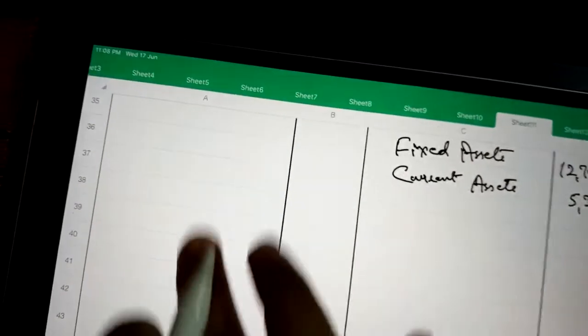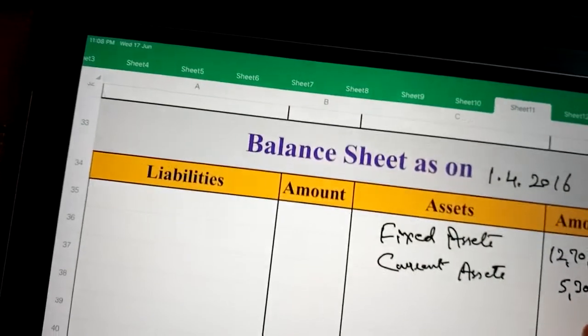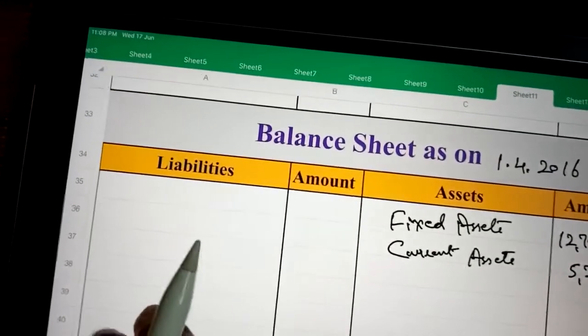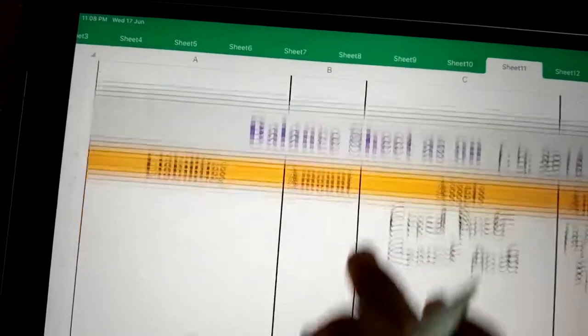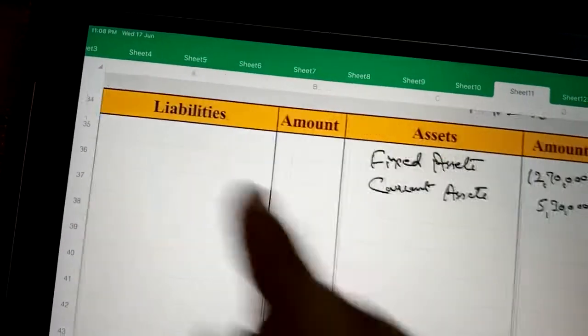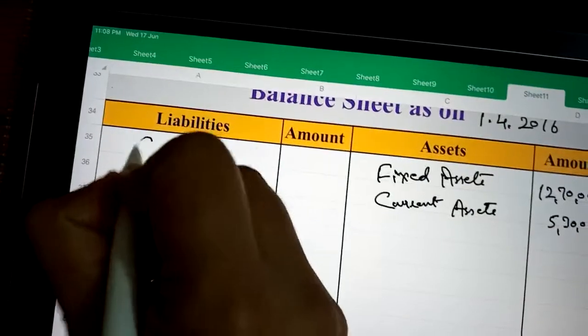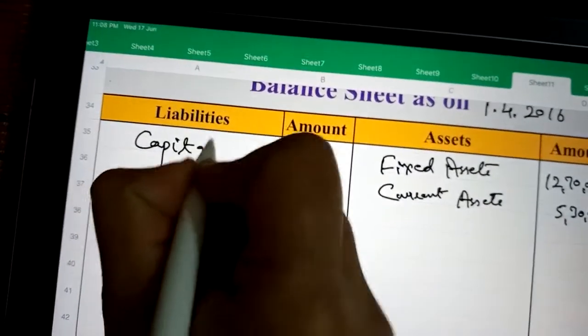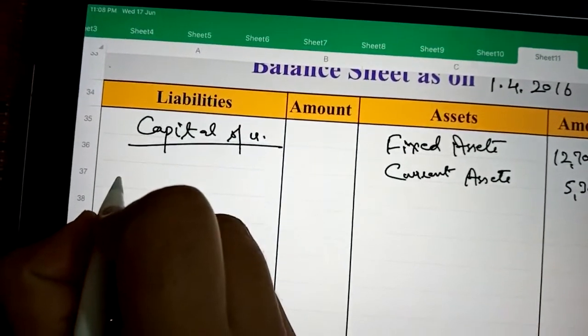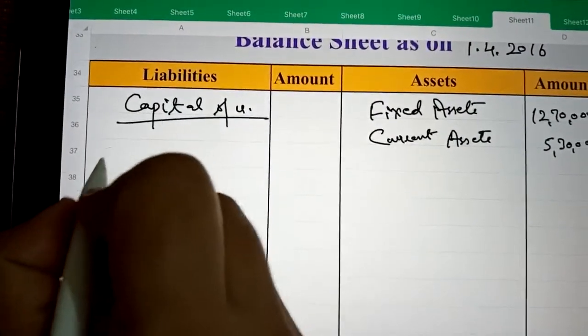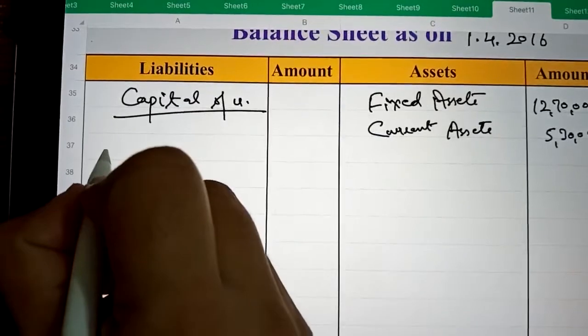Next, come to the liability side. Here we will write capital accounts. So here we will write capital accounts of all the partners, their balance which we have calculated in the capital account.